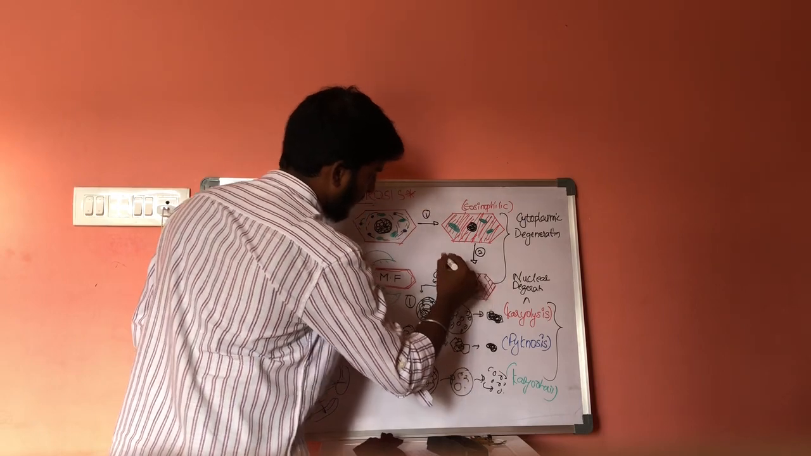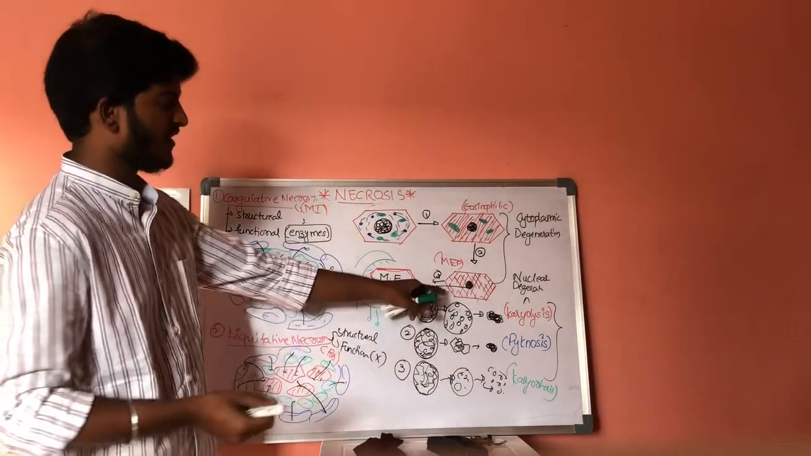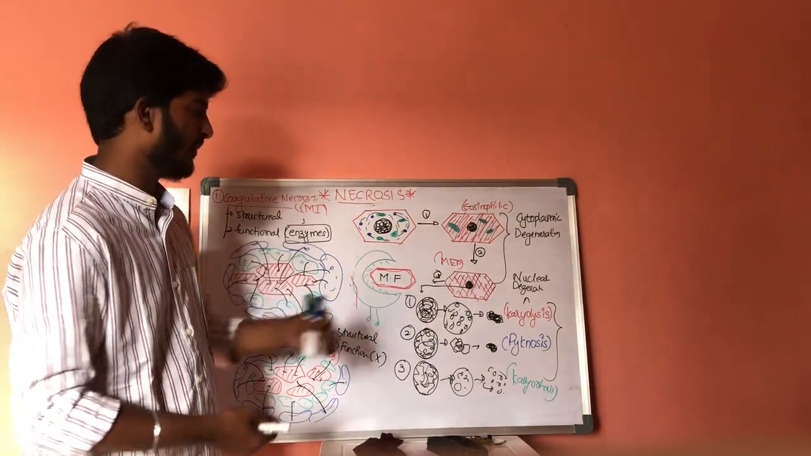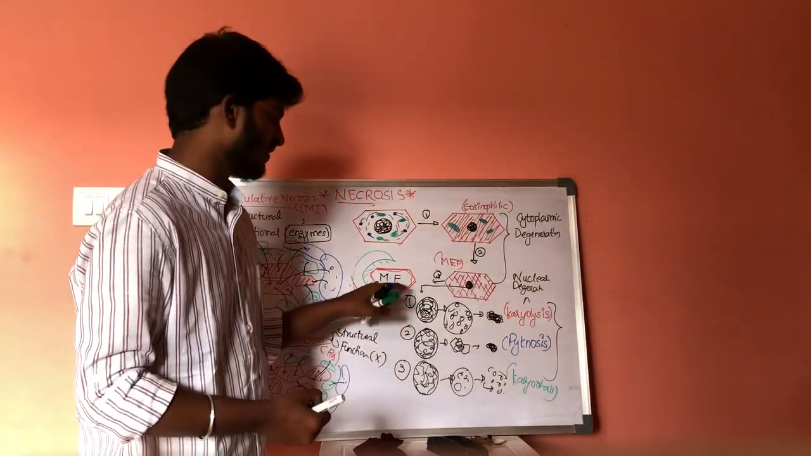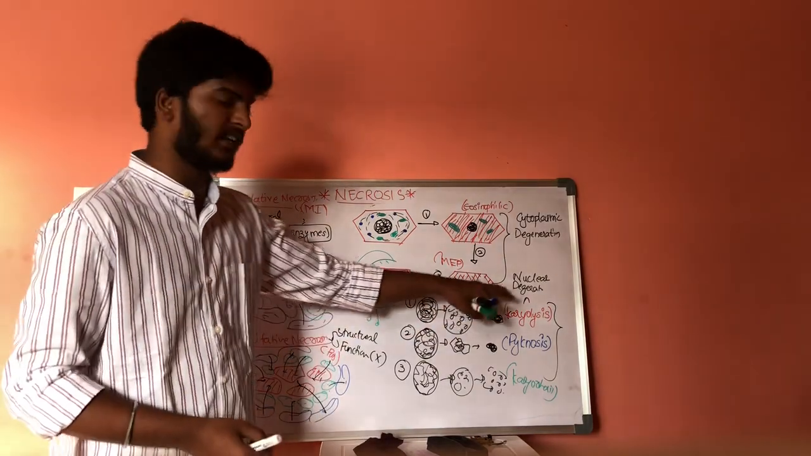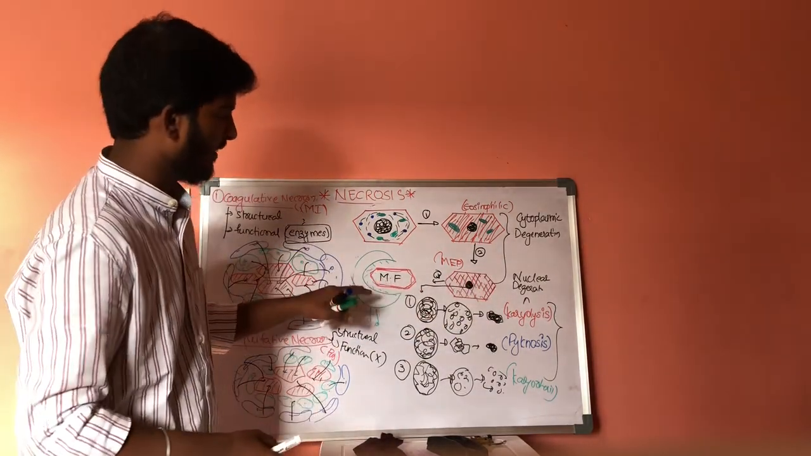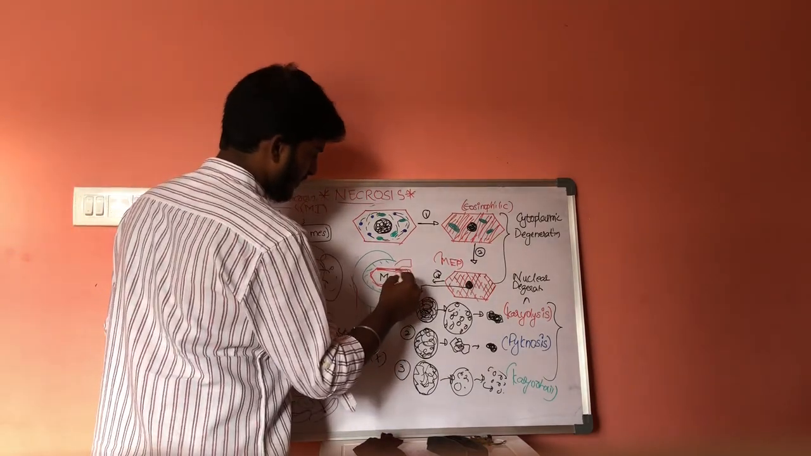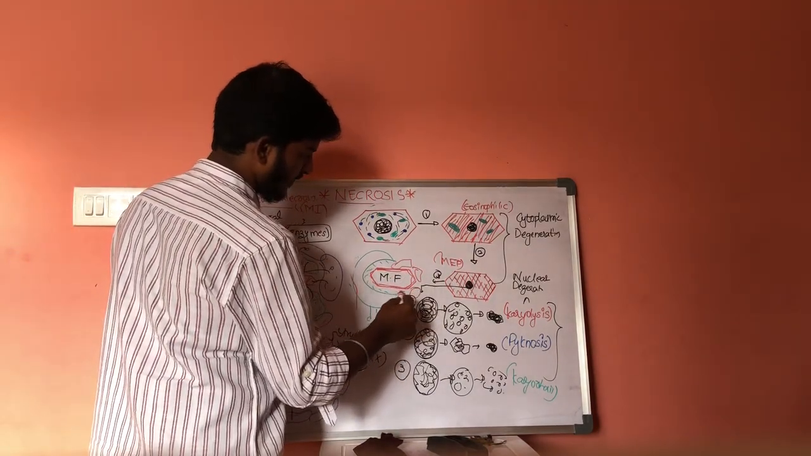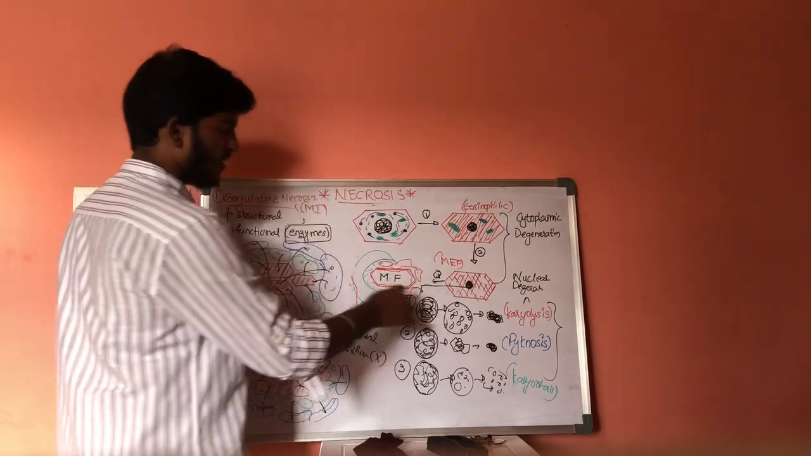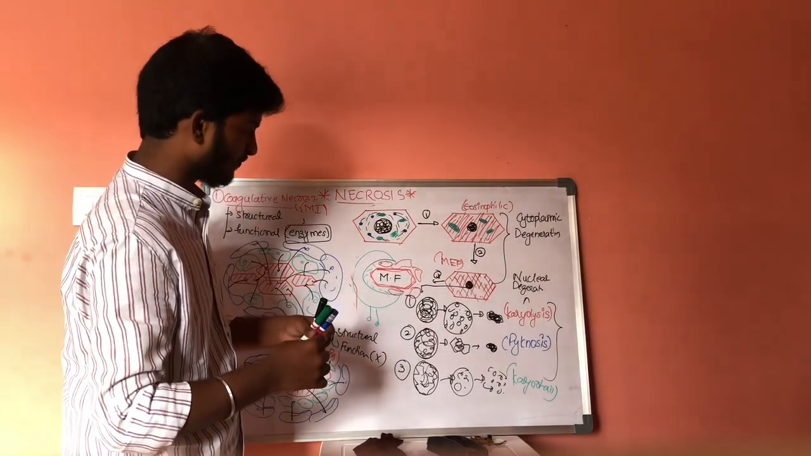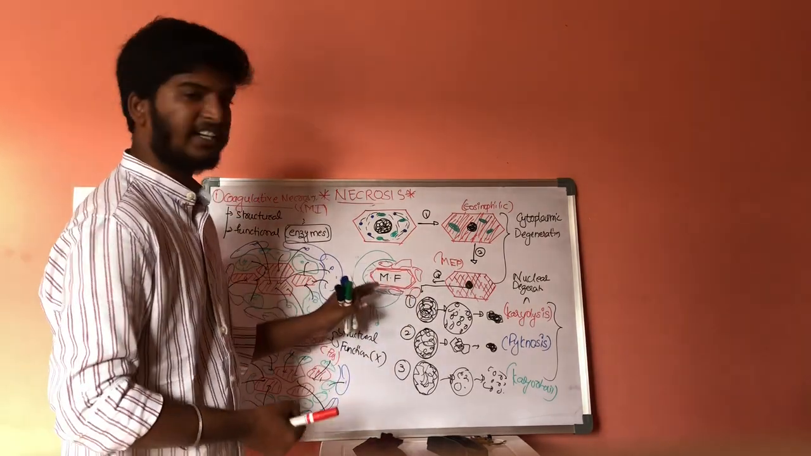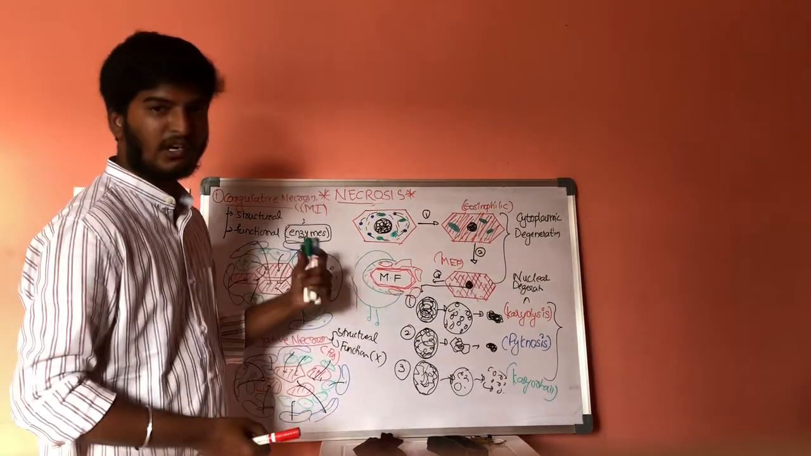After these moth-eaten pockets, only the outermost layer, that is the cell membrane, remains. The cluster of all the cell membranes, this is one cell membrane and this is another cell membrane, this cluster of all the cell membranes is called myelin figures. Now these myelin figures are eaten by macrophages or neutrophils.